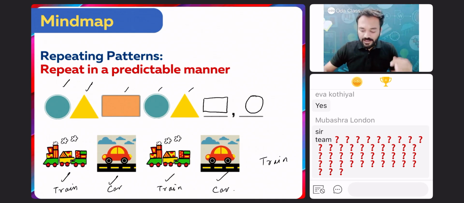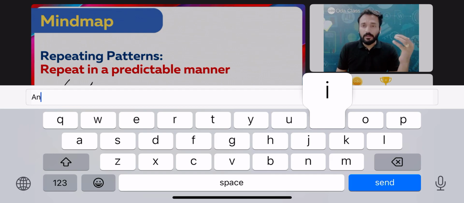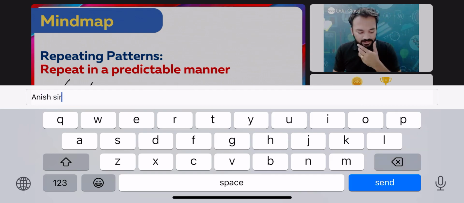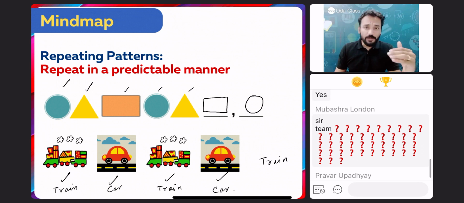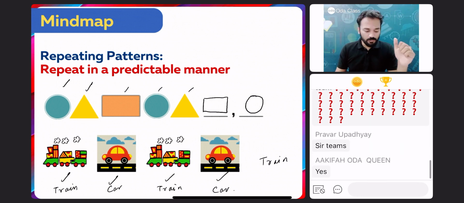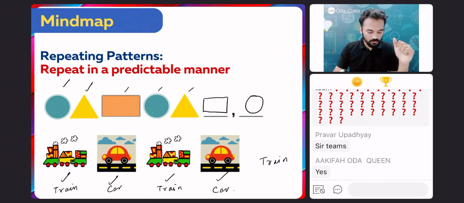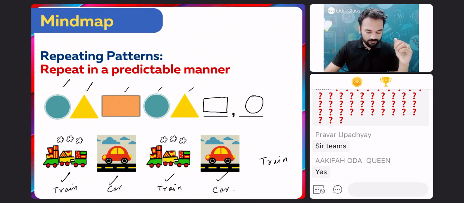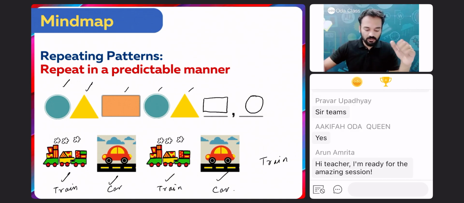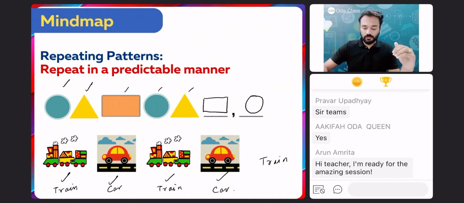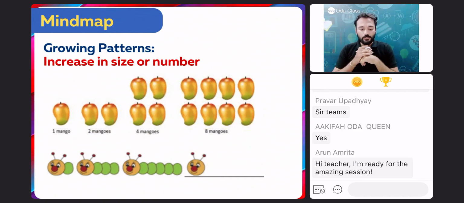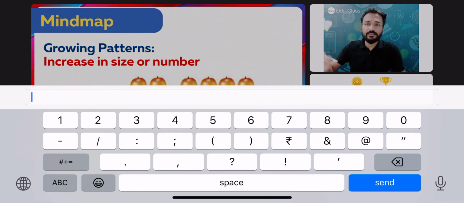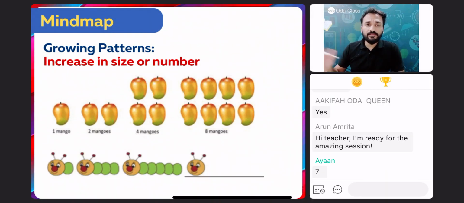Done. The next type of pattern which is there. Can anyone guess the next type of pattern? I showed you the mind map as well. Can you guess the next type of pattern? The next type of pattern is growing pattern. Note this down. Growing patterns are shapes or patterns which increase in size or number.